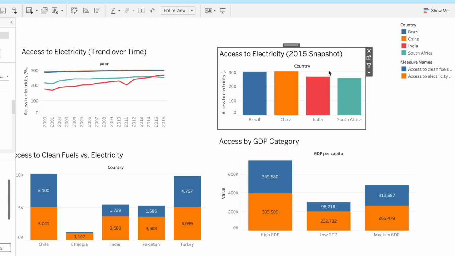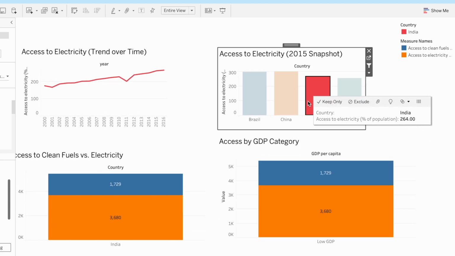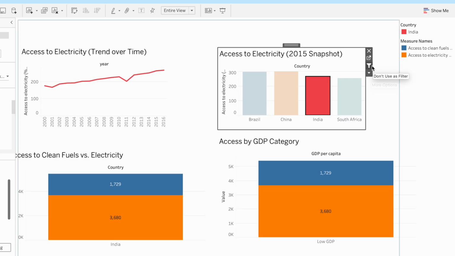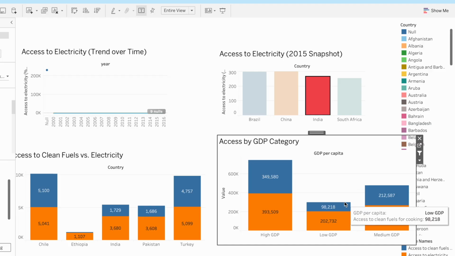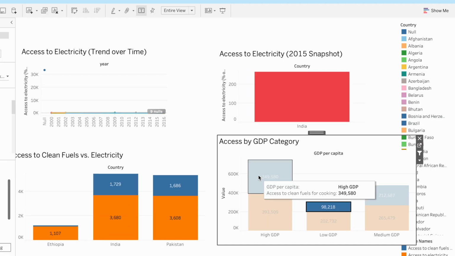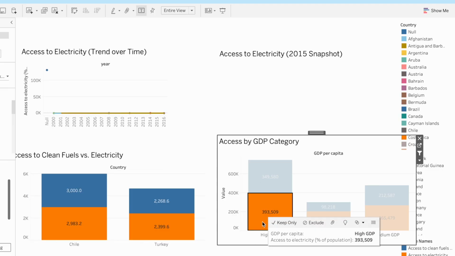Interactive filters make this story even more dynamic. For example, clicking on India highlights its rising trend and lag in clean cooking access, while selecting GDP category. Filtering by GDP category updates all charts to show variation with income level. This dashboard demonstrates how energy access progress is unequal. Electricity improves faster, but clean cooking fuels still trail, revealing a persistent gap in energy equity.